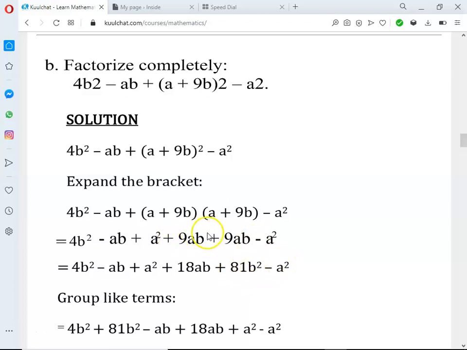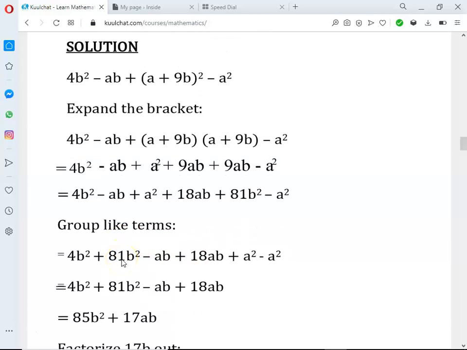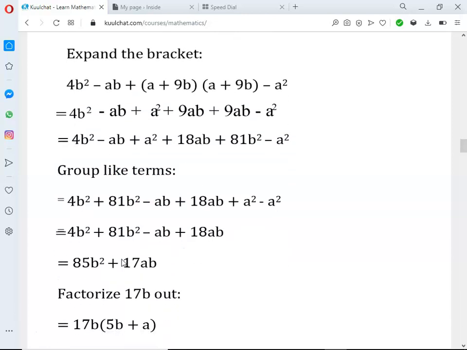So 9ab plus 9ab will give us 18ab. Okay, so you group like terms. Send all the like terms towards one side. So 4b square, that is it. 81b square, because square they are like terms. Minus ab, plus 18ab.